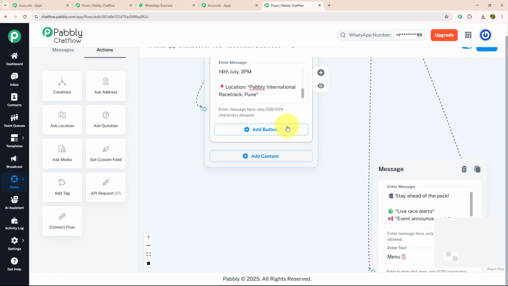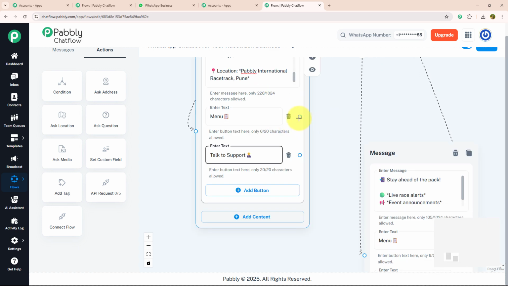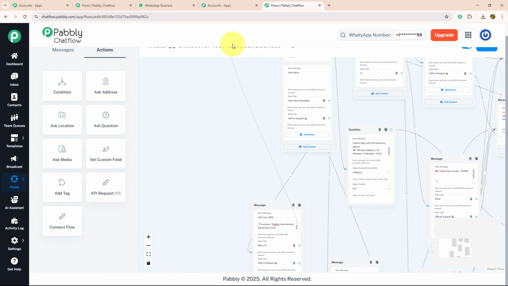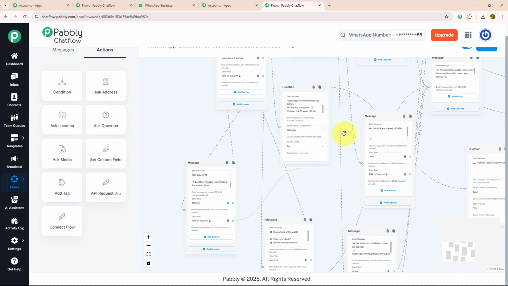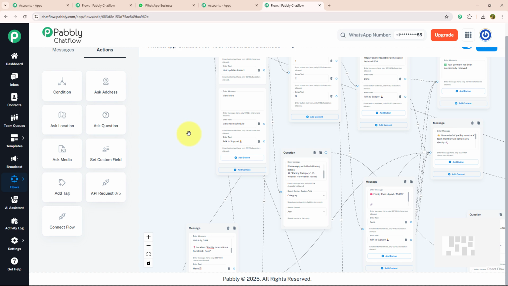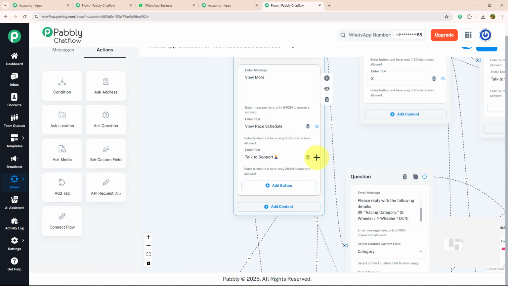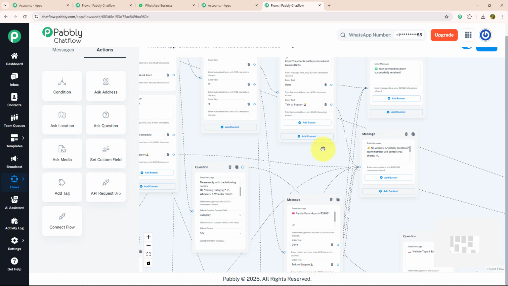Again, I'm going to provide two action buttons, menu and talk to support. Similarly, I'm going to connect the menu button with our initial message and I'm going to connect the talk to support button with the message that we have put for talk to support. I'm even going to connect the talk to support button that we have put in the initial message with that message as well, like this.